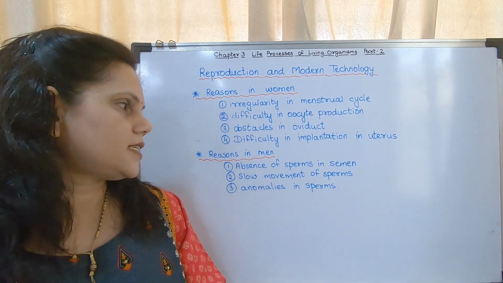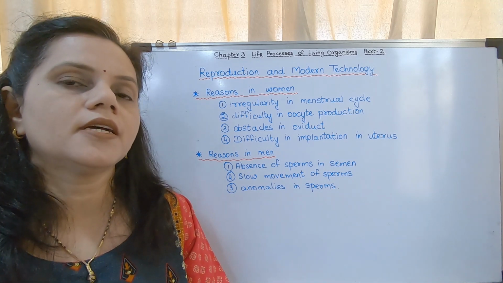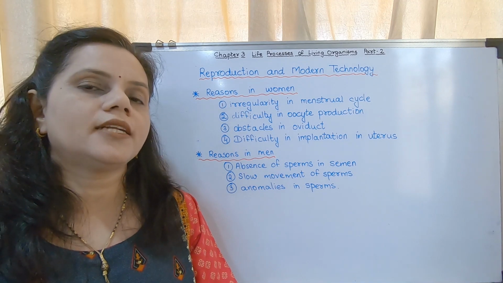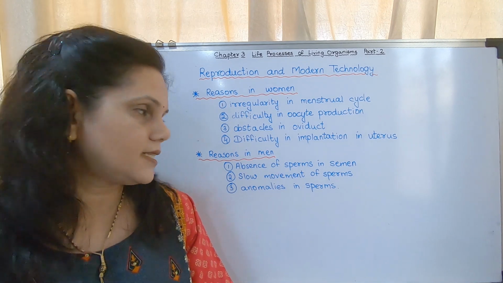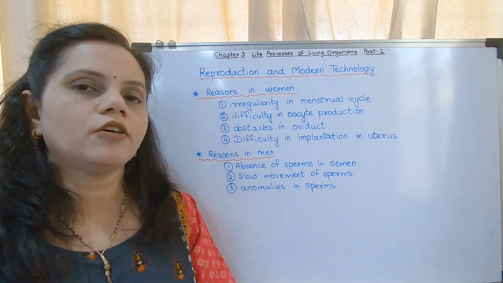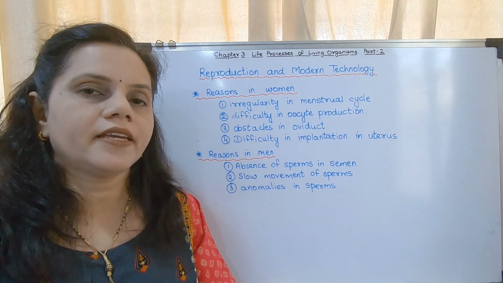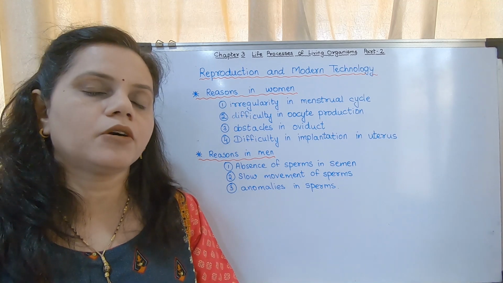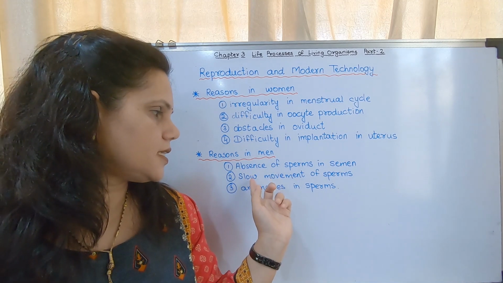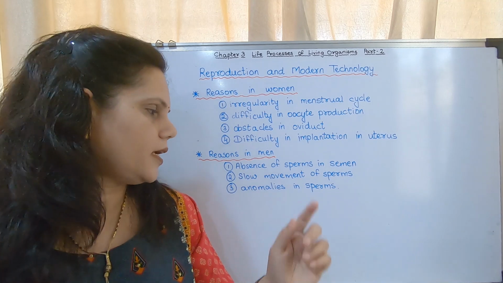Now we will see the reasons in men. Absence of sperms in semen. In those persons, the testis is not working properly. Due to that, the number of sperms produced is less. So absence of sperm in the semen. Slow movement of sperms. Sperms are able to move, they are motile. They have a flagellum, the tail, with the help of which they swim. I had told you earlier. In this case, with slow movement of sperms, they are not able to swim properly.